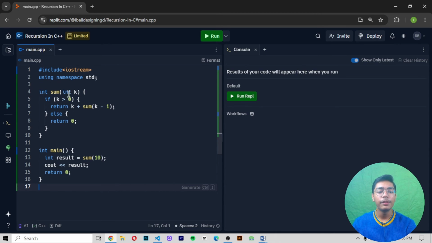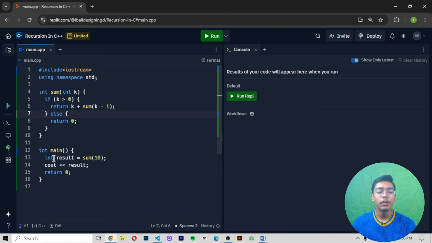So in this function we have added one other function, which is sum, and in sum I have added some values here, like if k greater than 0, then return k plus sum, and in sum we have added k minus 1, which is a variable. K is a variable, so otherwise this will return 0 as an integer, and if the condition cannot be met, you will be getting the output as 0, because we are returning else return 0.